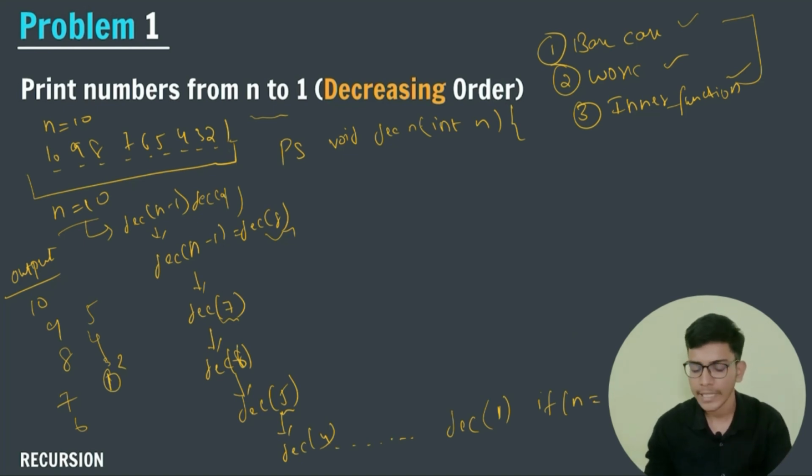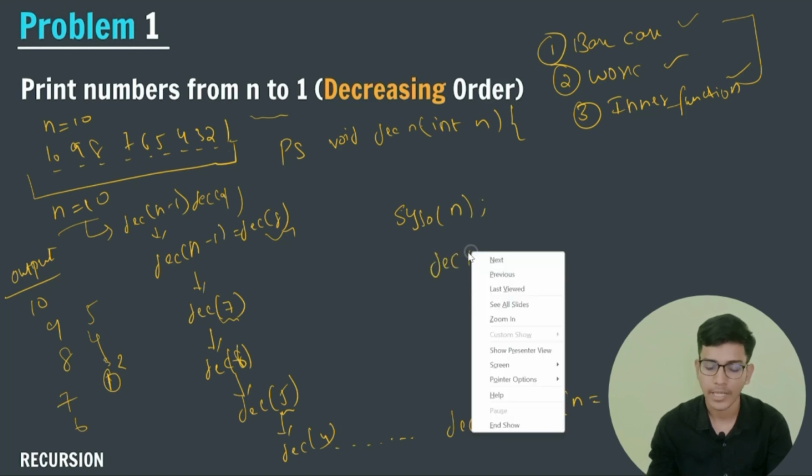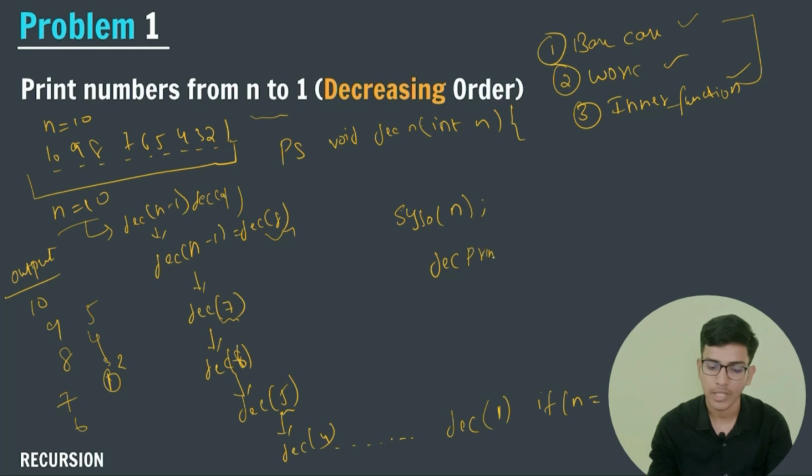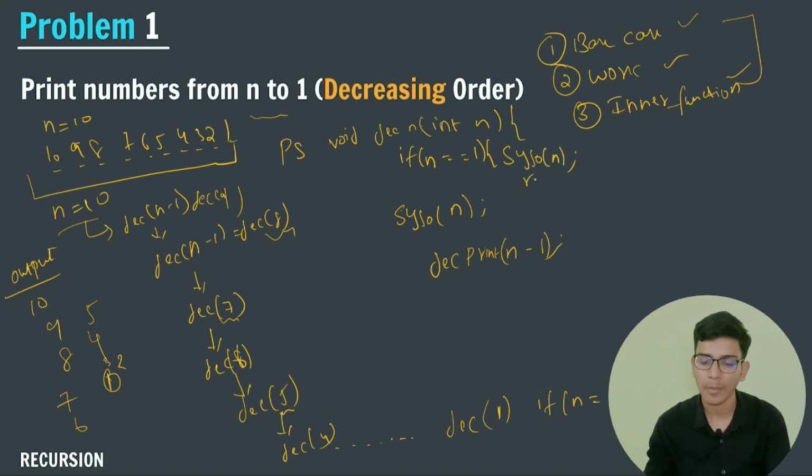So first of all, what do I need to do? I am printing the value of n, so I am going to write System.out.print of the n value. After that, I will call my dec print, where dec print is my function name. In this, I am calling n minus 1. The base case here is if my n is equal to 1, then simply print the value of n. After that, simply return and come out of my program. That's all. So this is the pseudo code for my given question.